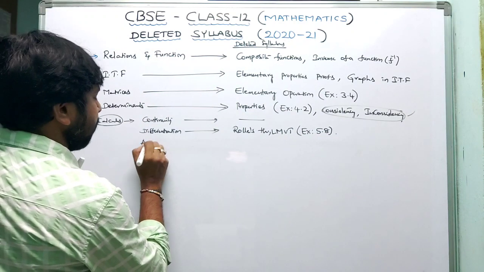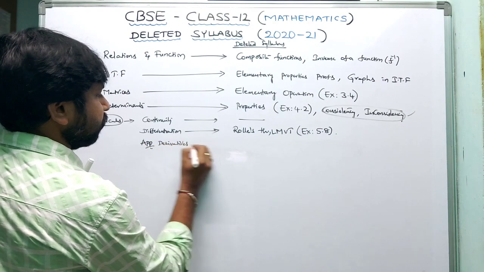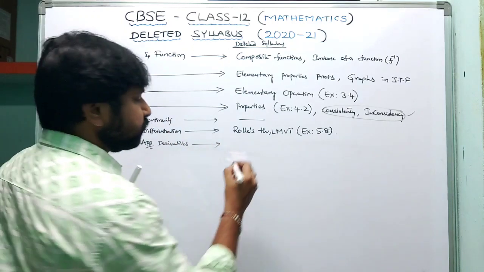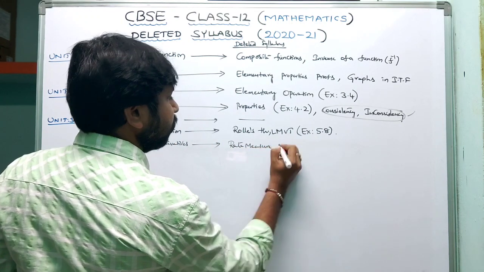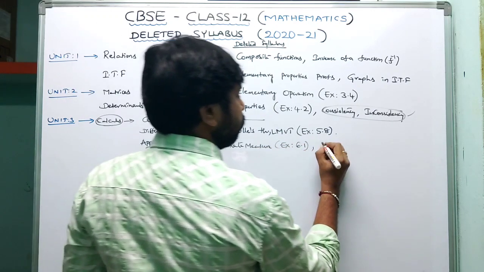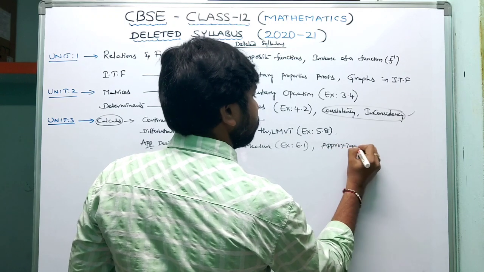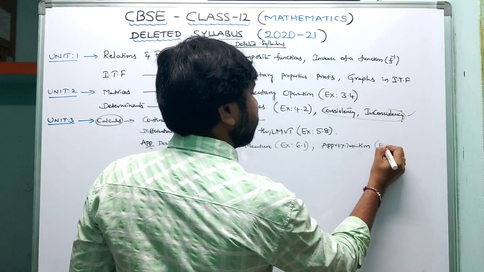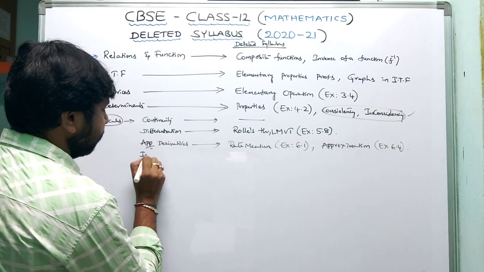And the next topic is applications of derivatives. They deleted two exercises. One is rate of change, that is exercise 6.1. One more exercise, approximations, that is exercise 6.4. These two are deleted. Next topic is integration.